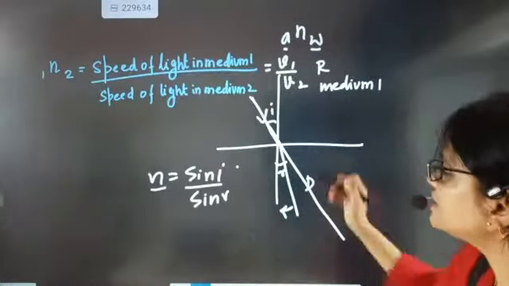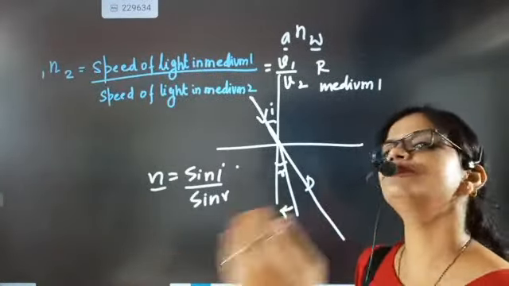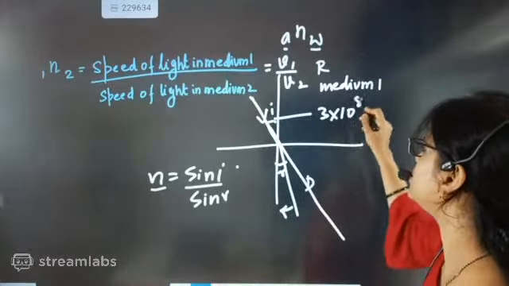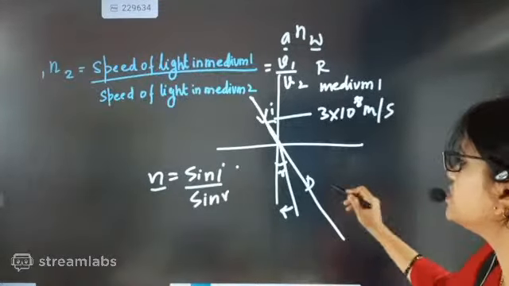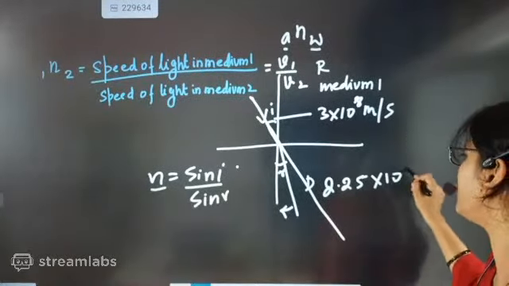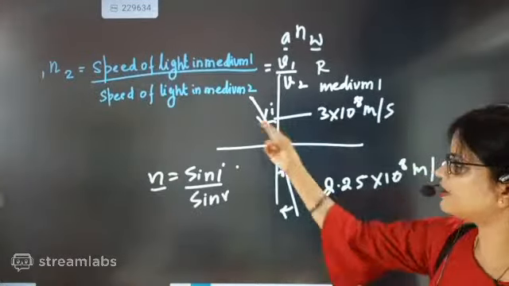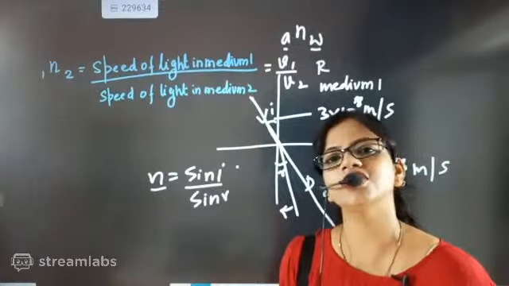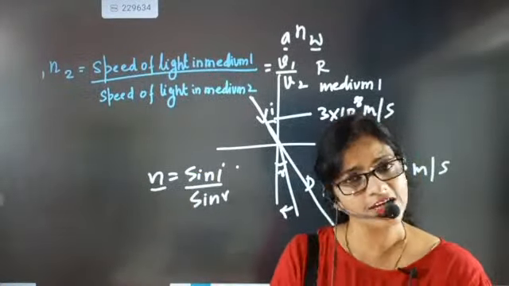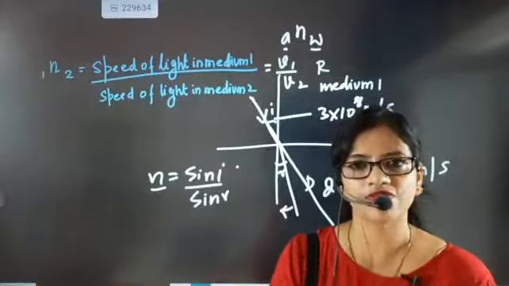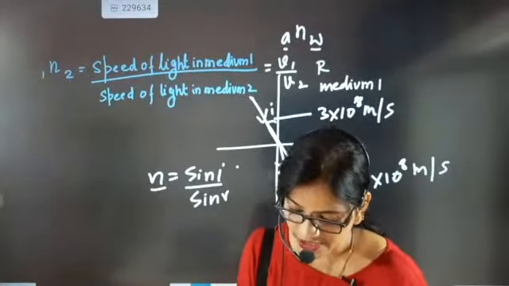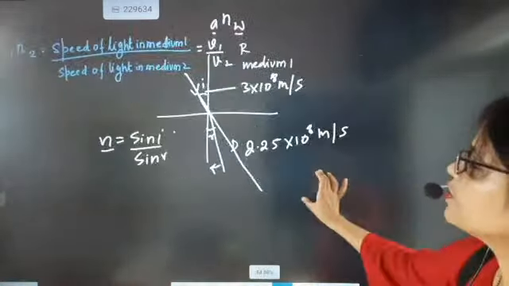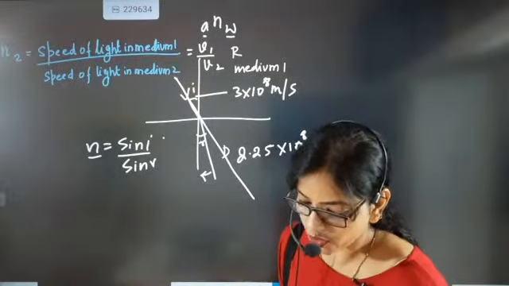So the change in angle of incidence and refraction can give us refractive index. Another important thing is that on going from one medium to another medium, speed of light changes. Like in air, the speed of light is 3 into 10 to the power 8 meter per second, but in water the speed of light will be 2.25 into 10 to the power 8 meter per second. That means speed of light is changing, and angle of incidence and angle of refraction are changing, and both are capable of giving us refractive index. Now understood, beta? Thank you Tawfiq, God bless you. I hope my children have understood.